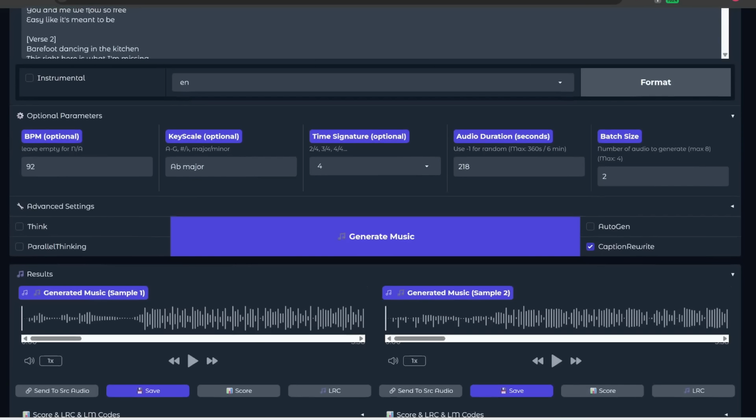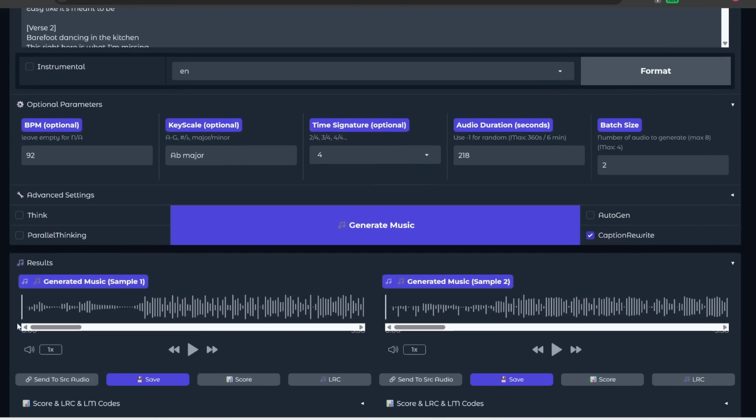Next, let's press generate. All right, that was pretty quick. That only took like 30 seconds for me. Let me play you a few snippets of these two generations.